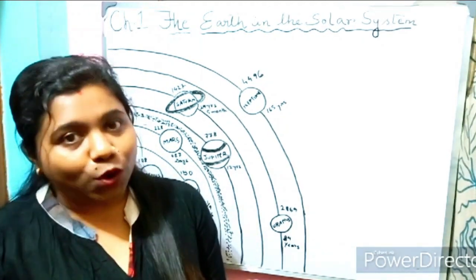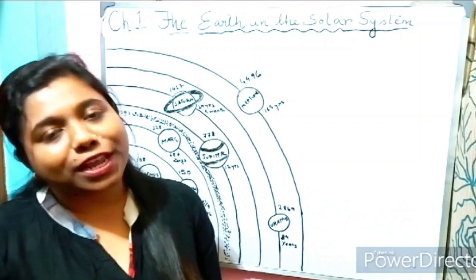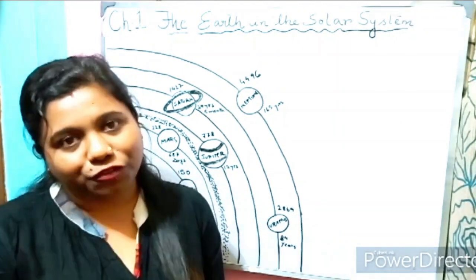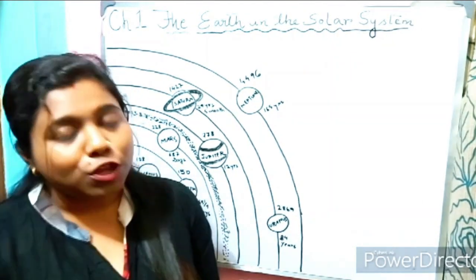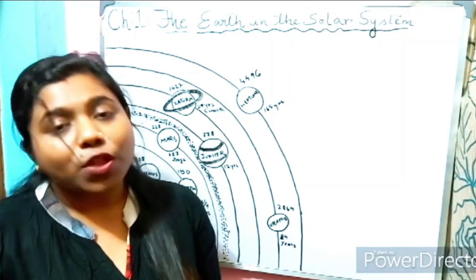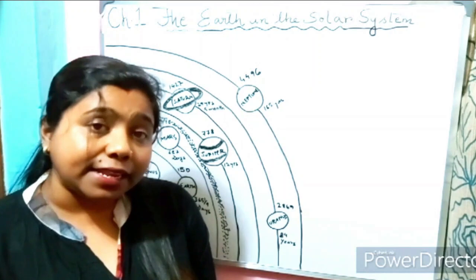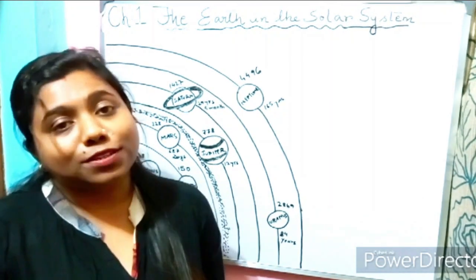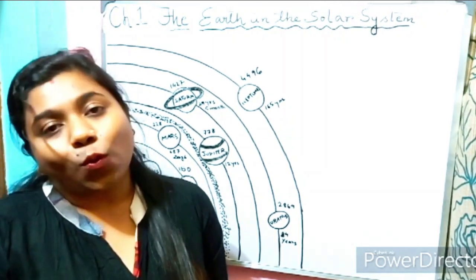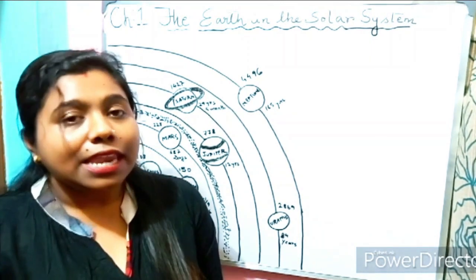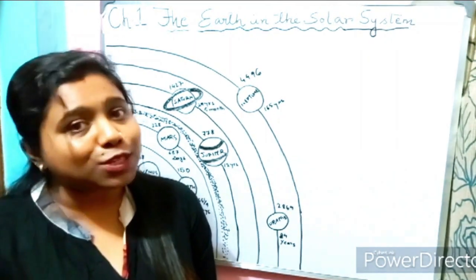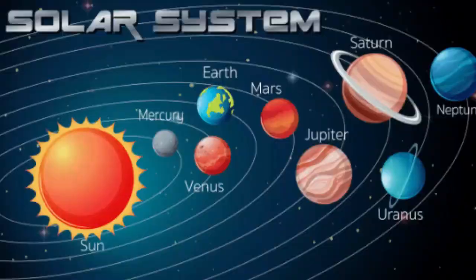In the last video, we learned some of the topics related to the first chapter of geography, the Earth in the solar system. So what did we learn in the last video? What are stars? What are celestial bodies? What are planets? What are constellations? What is a pole star? And what is a solar system? Now, I hope all of you remember what a solar system is. Now, let us go ahead with the complete explanation of the topic solar system.